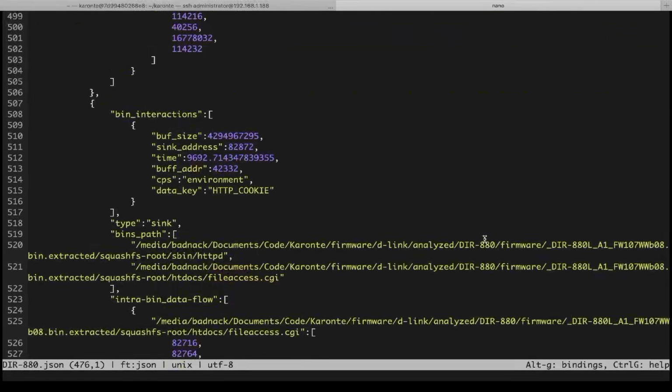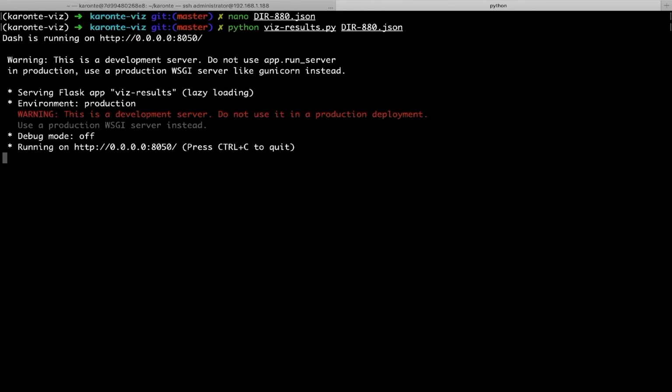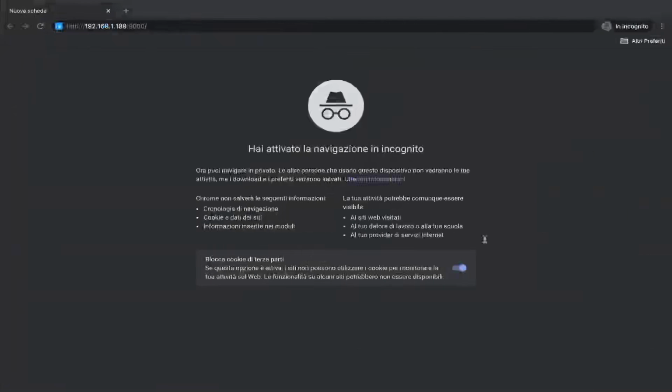But instead of looking at this text-based log file, we recently wrote a very simple user interface. Nothing extremely fancy, but if I now run this, we can see the results of the analysis in a browser.